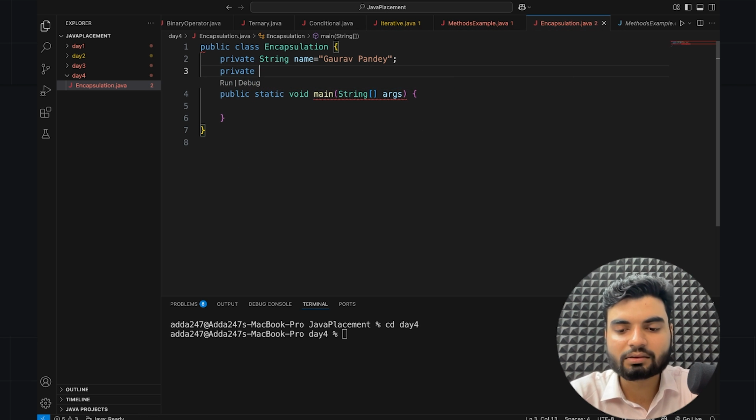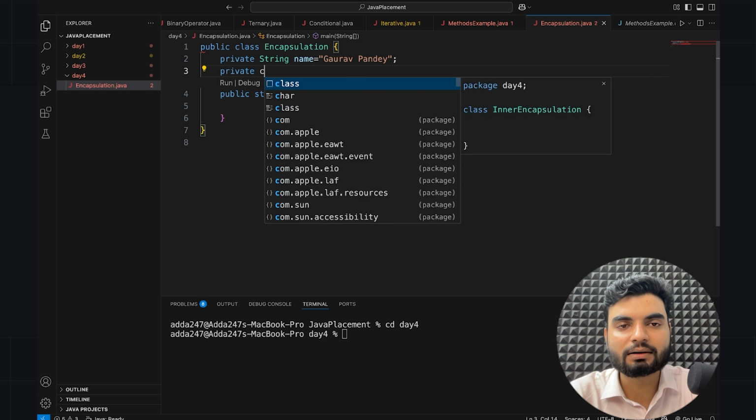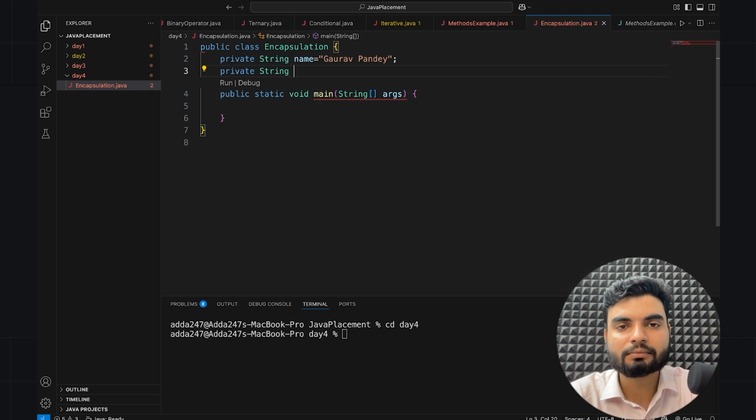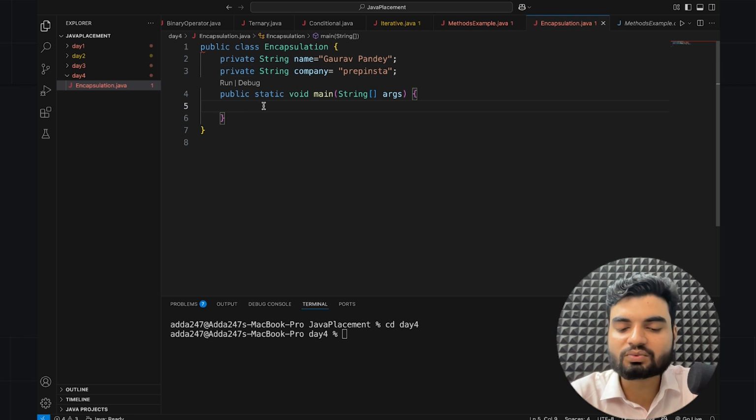I want, let's say, something. What do I put here? Let's say company. But here I also need a category which is a string, so I'll put company equals to, and here I'm writing preference star. Okay, so those are the two details I have. I just want to access them here.